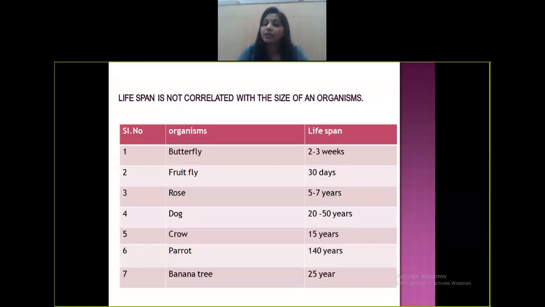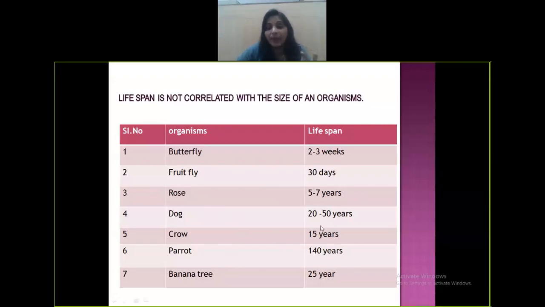Every living organism has its own lifespan. Few to mention over here, for example, randomly picked: butterfly's lifespan is 2 to 3 weeks. Fruit fly, Drosophila, lifespan is 30 days. Rose, lifespan is 5 to 7 years.